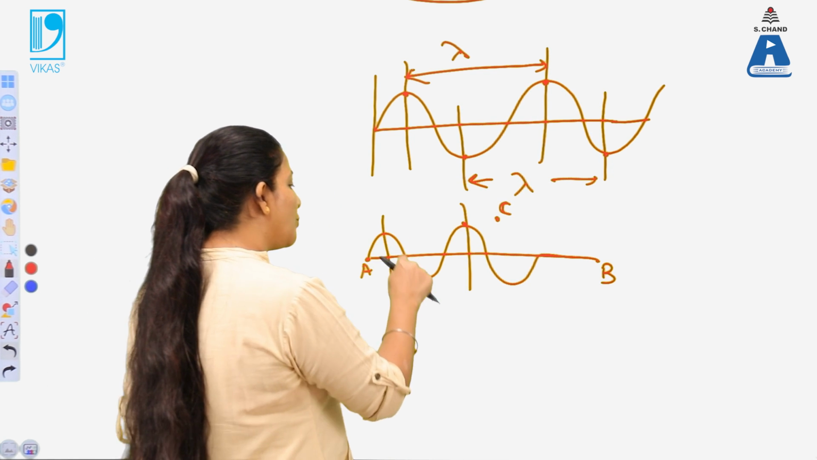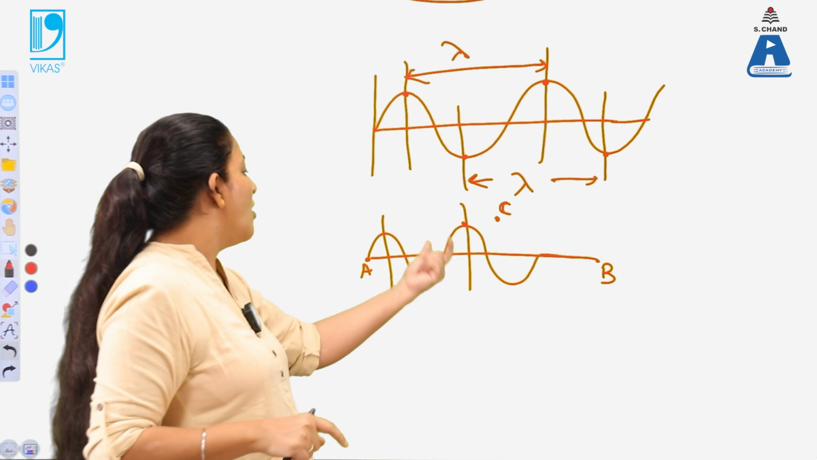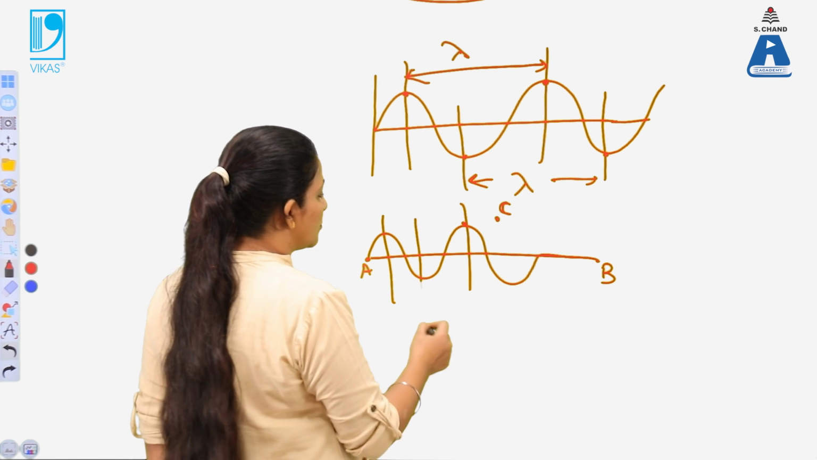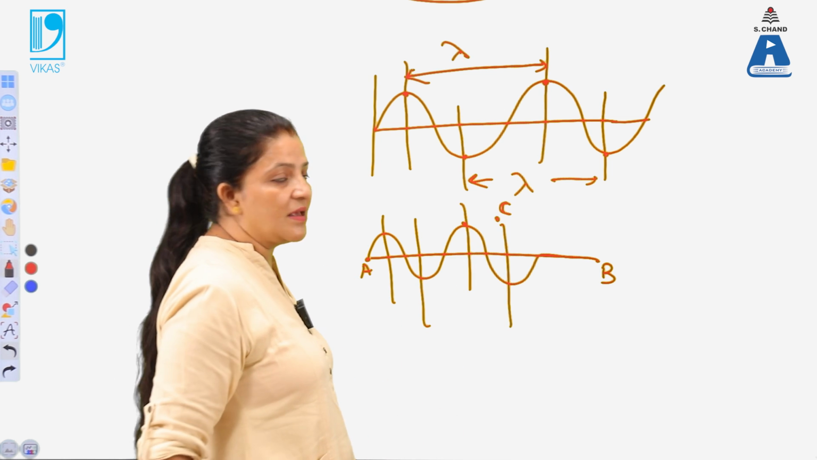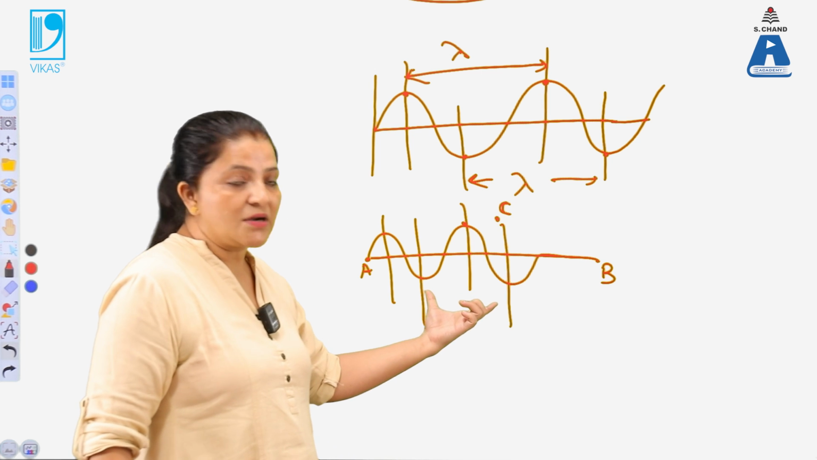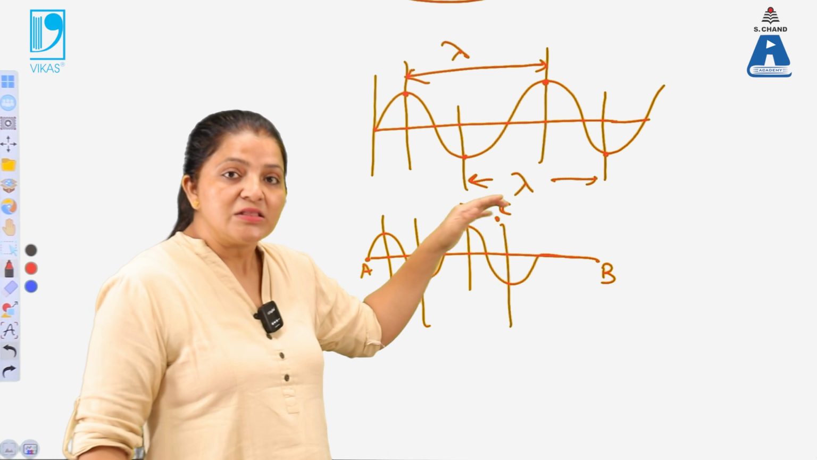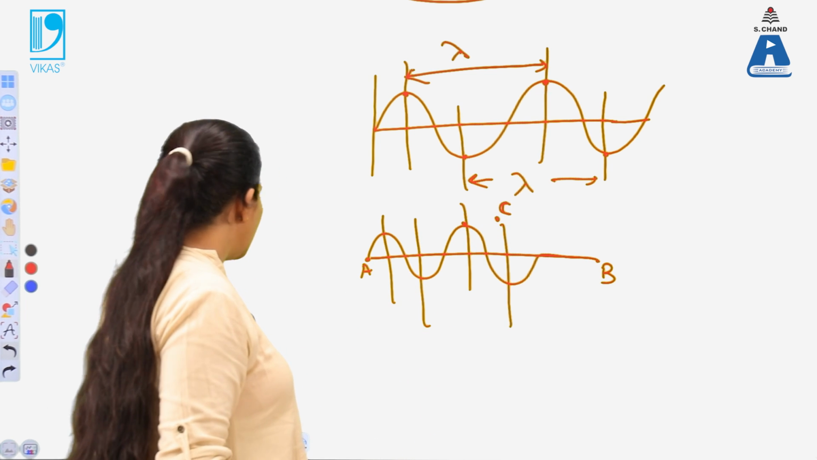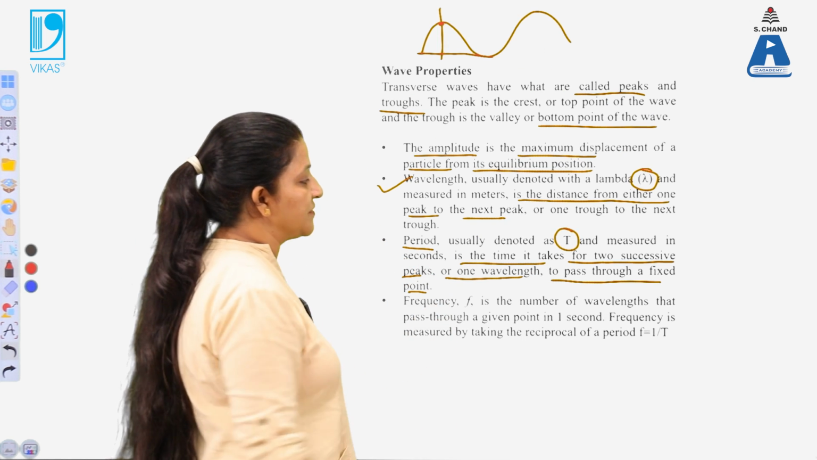That means these two peaks which are surrounded by, or trapping, one trough in between. Or you can see that these two troughs have one peak inside them. So when these two peaks or these two troughs pass the same point, the time taken is known as the time period of the wave. The time period of the wave is taken in terms of seconds.